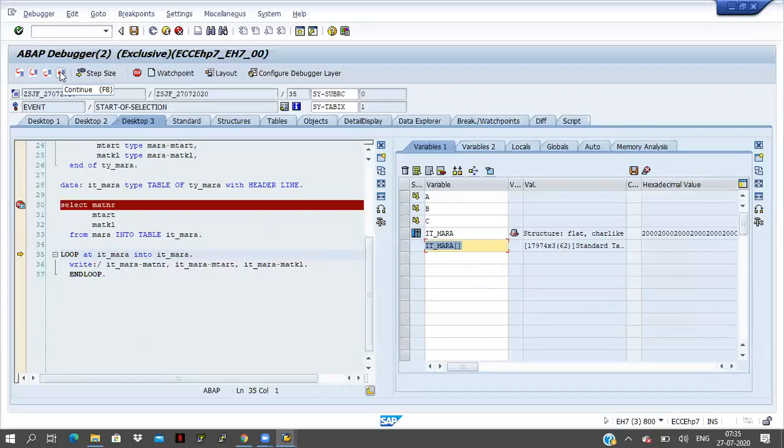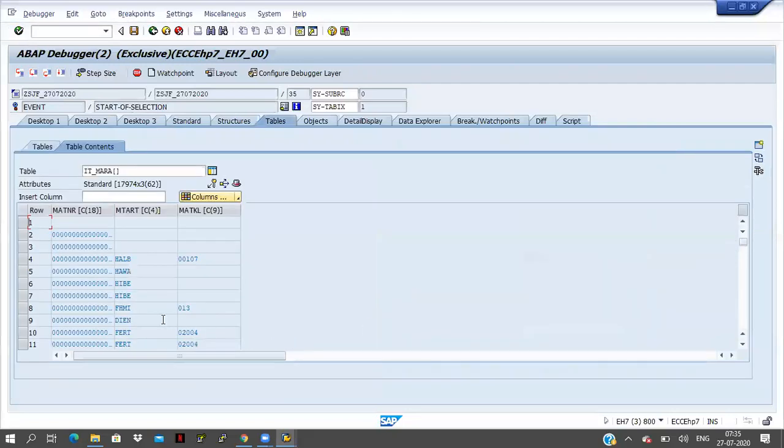I am giving some condition, so at that time I have to go to the watch point. What is the condition here? The condition is this MATKL. If MATKL equals 013, only then I have to stop the cursor. I want to stop the program.